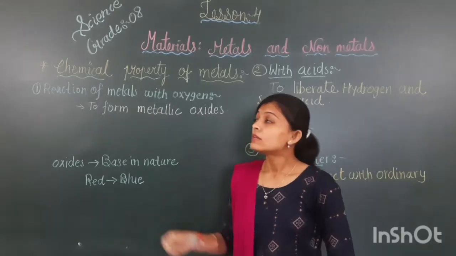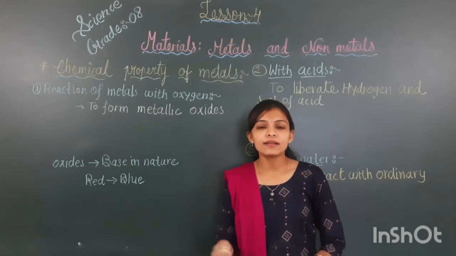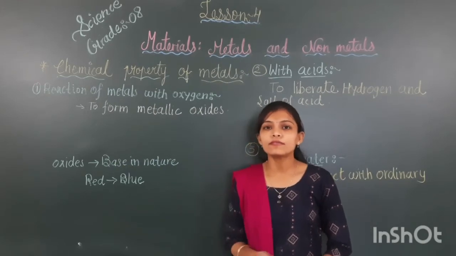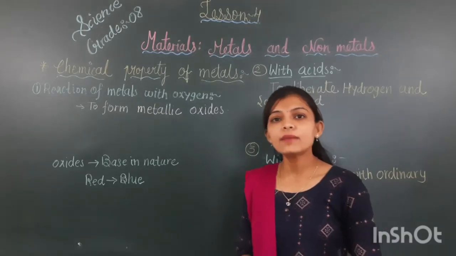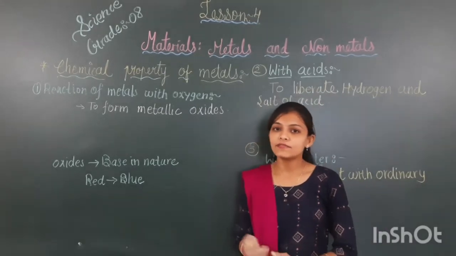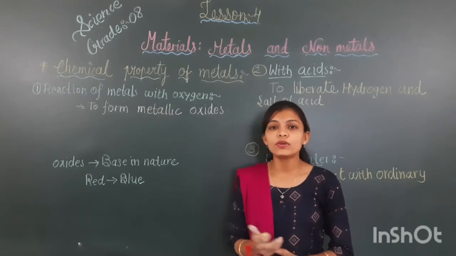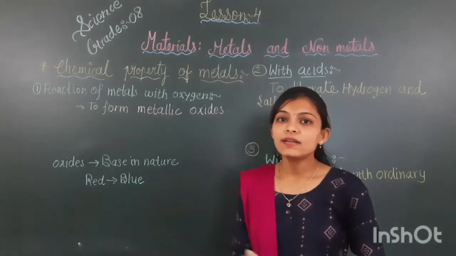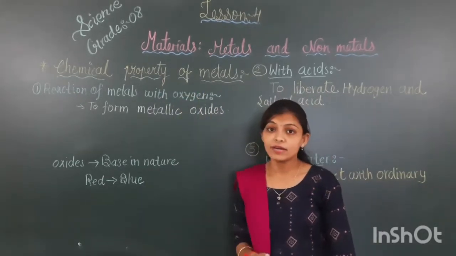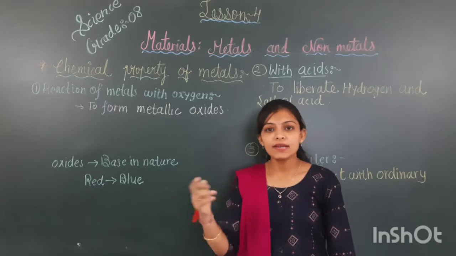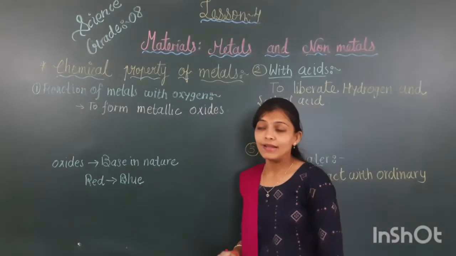As you know, chapter number 4, the name of the chapter is Materials: Metals and Non-metals. In the previous video, I explained the metals and non-metals and their physical properties. I had told you the physical properties with a combined differentiation, so it was easy for you to learn. But today I am going to explain the chemical property of metals and non-metals. I will explain these separately. First would be the chemical property of metals.